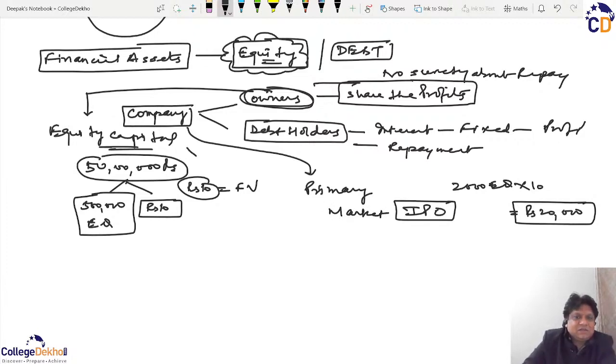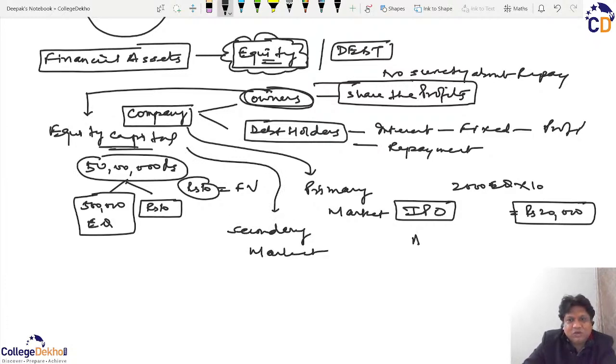And the second thing is that these equity shares are traded in the secondary market. A secondary market is, for example, the company directly issued shares to Mr. A. Now Mr. B wants to buy, because when the shares were given to A, B was not interested, or maybe B didn't have the money at that time, but now A has the shares and B wants to move in. So it may be a mutual consent that B wants to move into the company and A wants to move out. So A will sell equity shares to B and receive the money in return.